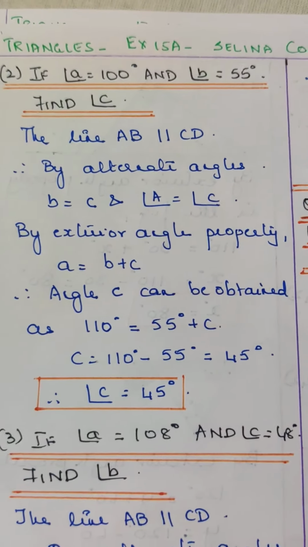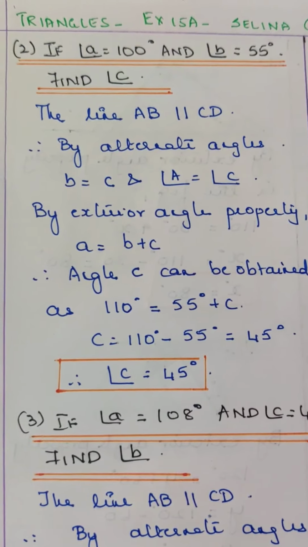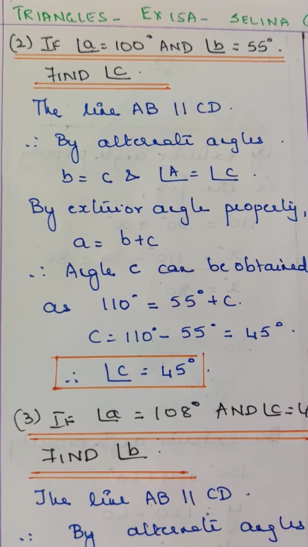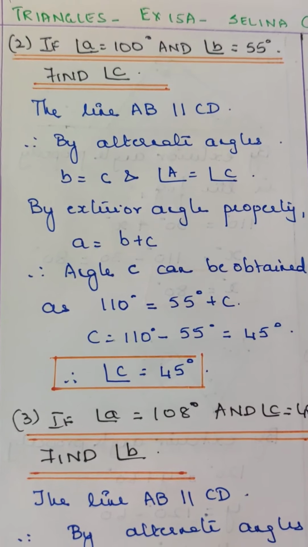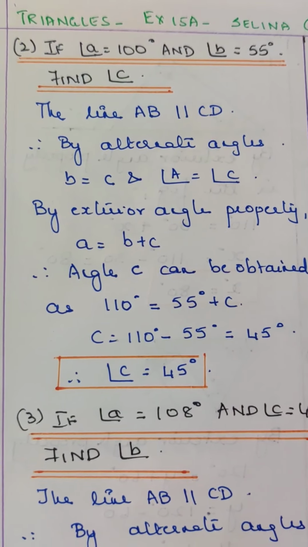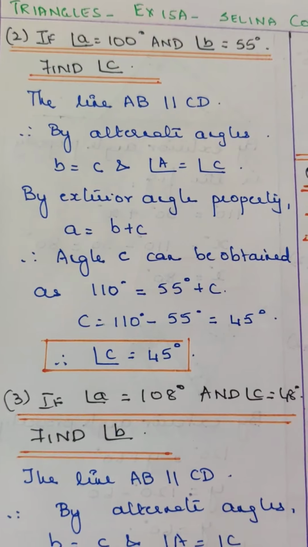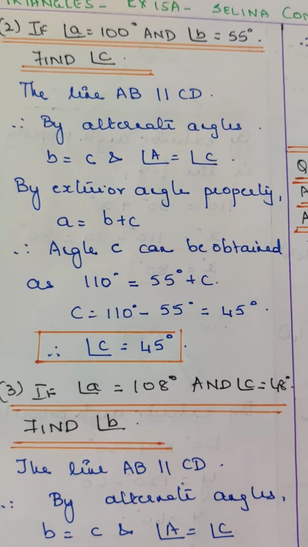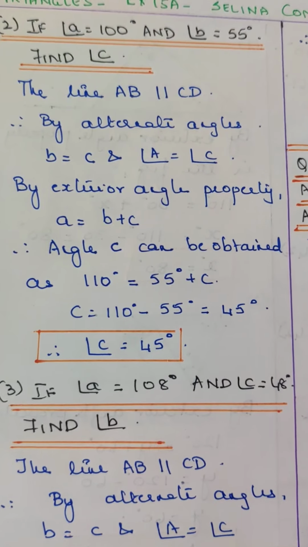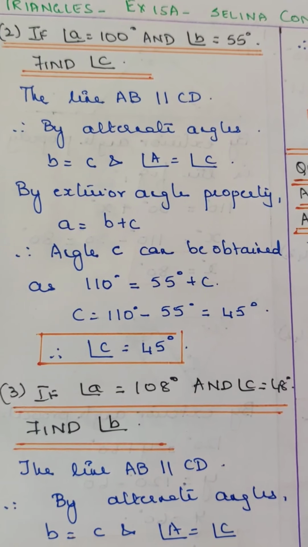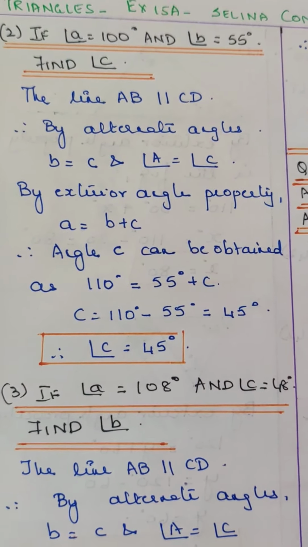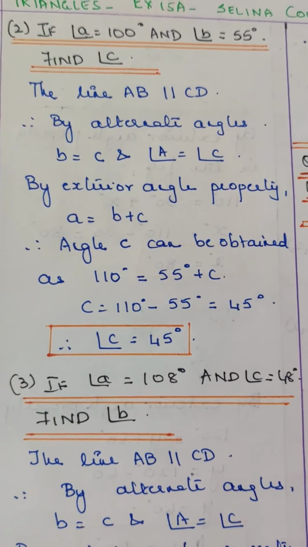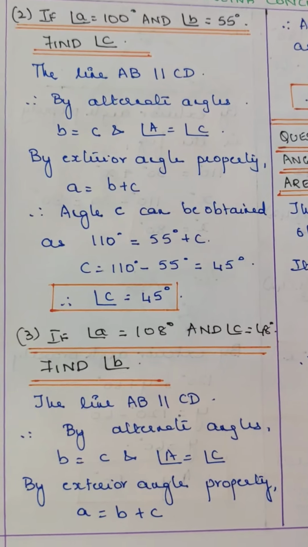Second one, if angle A is equal to 110 degrees and angle B is equal to 55 degrees, find C. The line AB is parallel to line CD. By alternate angles, B is equal to C, angle A is equal to angle C. By exterior angle property, angle A is equal to B plus C. Therefore, angle C can be obtained as 110 degrees is equal to 55 degrees plus C. Therefore, C is equal to 110 minus 55, that is equal to 45 degrees. Therefore, angle C is equal to 45 degrees.